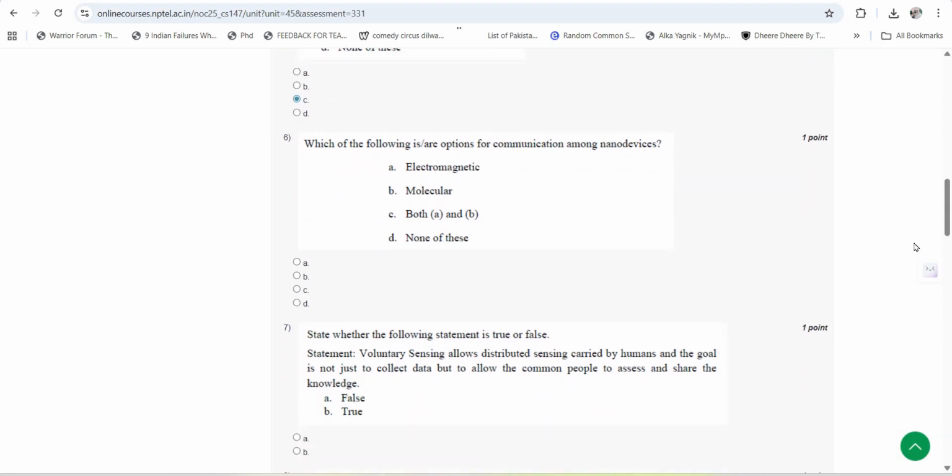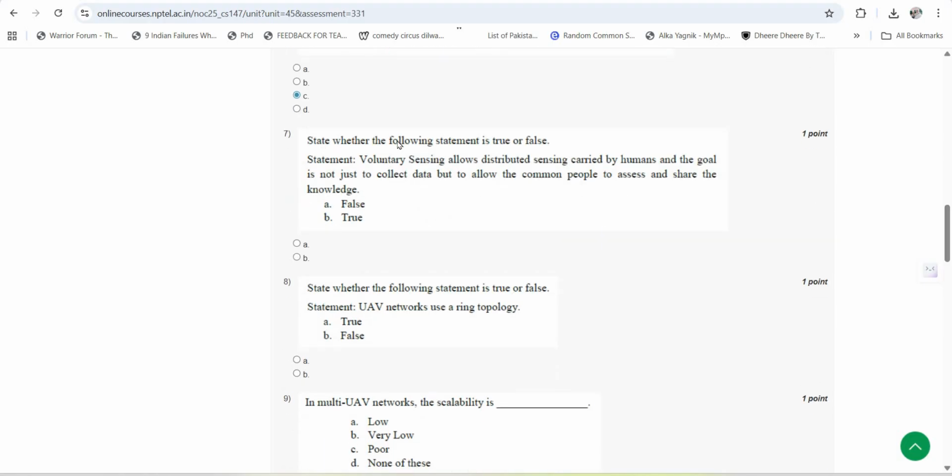Sixth question is, which of the following is or are options for communication among nano devices? So here the answer will be C, that is both A and B. It uses both electromagnetic and molecular. So these are the options for communicating among nano devices.